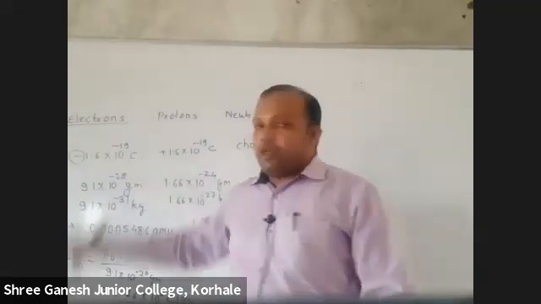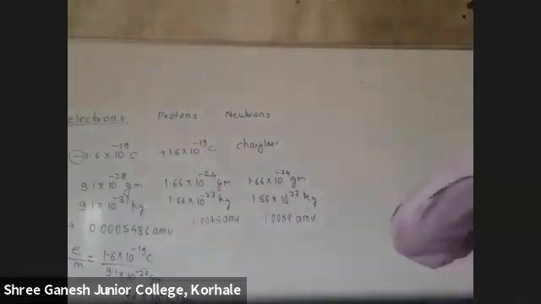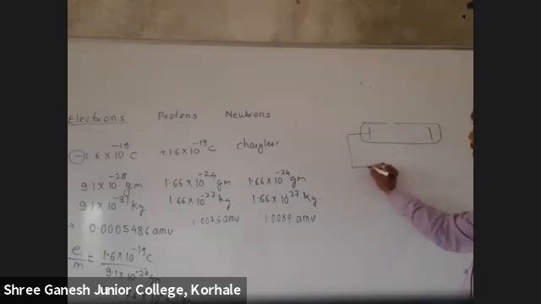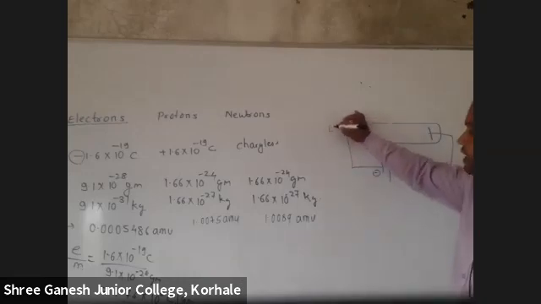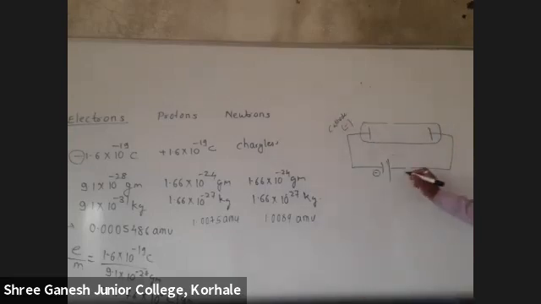In electron discovery, who discovered electron? J.J. Thomson. Do you remember one discharge tube was taken? Like this one discharge tube was there. The electrode which is attached to negative terminal of battery, tell me what it is called. Cathode. Yes, this is called cathode, not anode. And the one which is attached to positive terminal is anode.